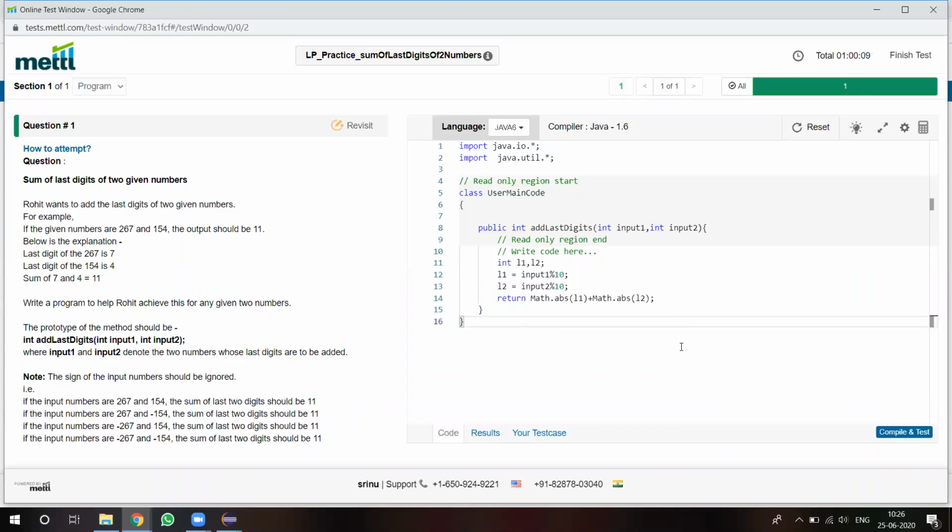For example, if one program has 10 test cases and is a 40 marks question, then each test case has 4 marks. So if your program passes only 6 test cases, you will get 6 into 4 as your marks. So however many test cases you pass, that many marks you will get. That is another important thing we have to remember.